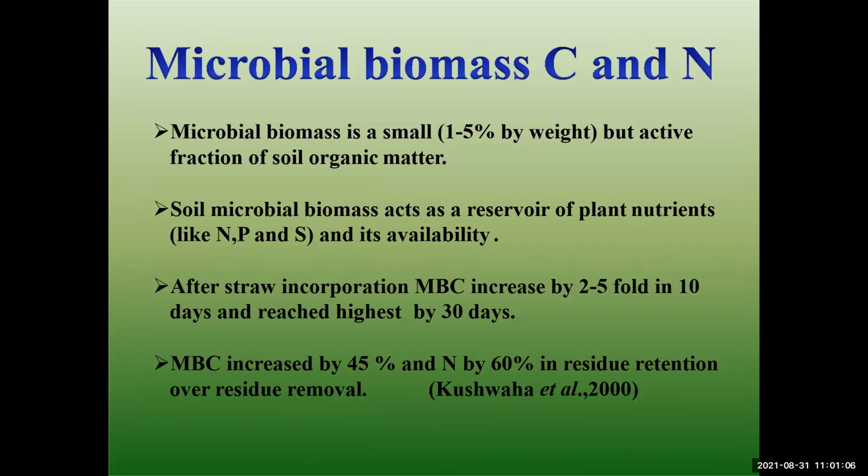Microbial biomass carbon and nitrogen. This is the microbial biomass, a small fraction, 1 to 5% by weight. What is the active function of the soil organic matter? Okay. And the soil microbiome is an active reservoir of plant nutrients like nitrogen, phosphorus, sulfur, and their availability. After the straw incorporation, okay, it increased by 2 to 5 fold in 10 days, and is the highest by 30 days. And then we see the microbiome is increased by 45% and 60% over the control.